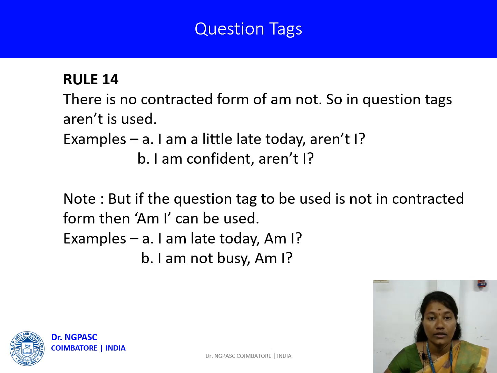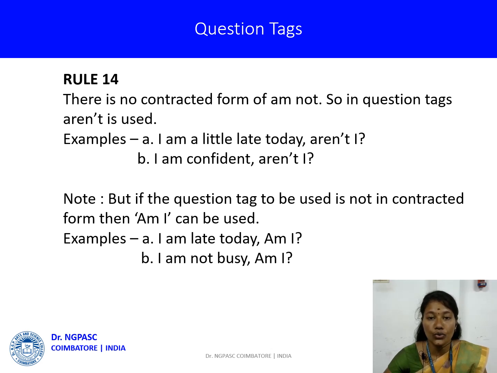Rule 14. There is no contracted form of am not, so in question tags, aren't is used. Example: I'm a little late today, aren't I? I'm confident, aren't I?